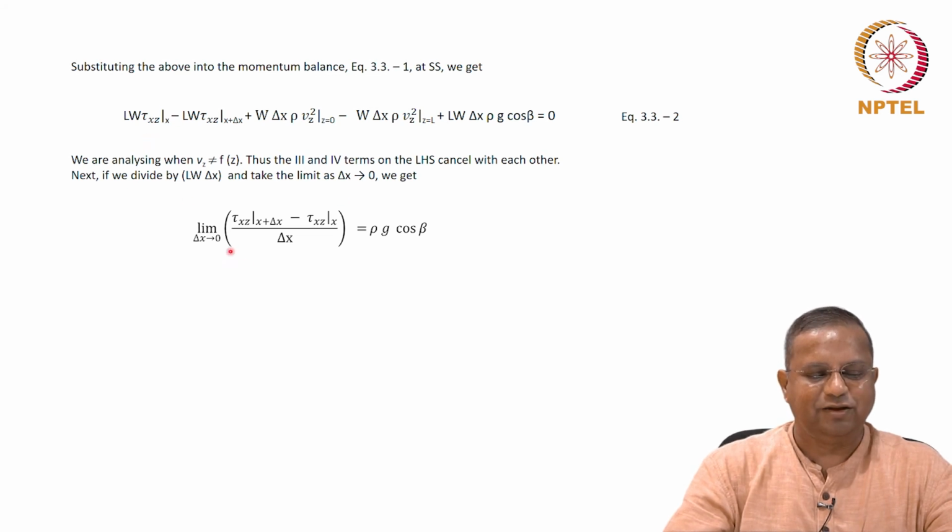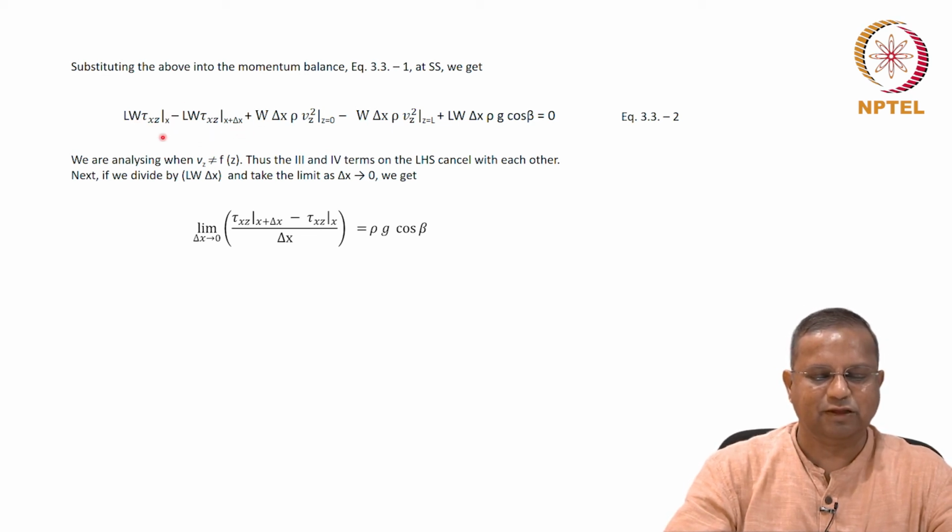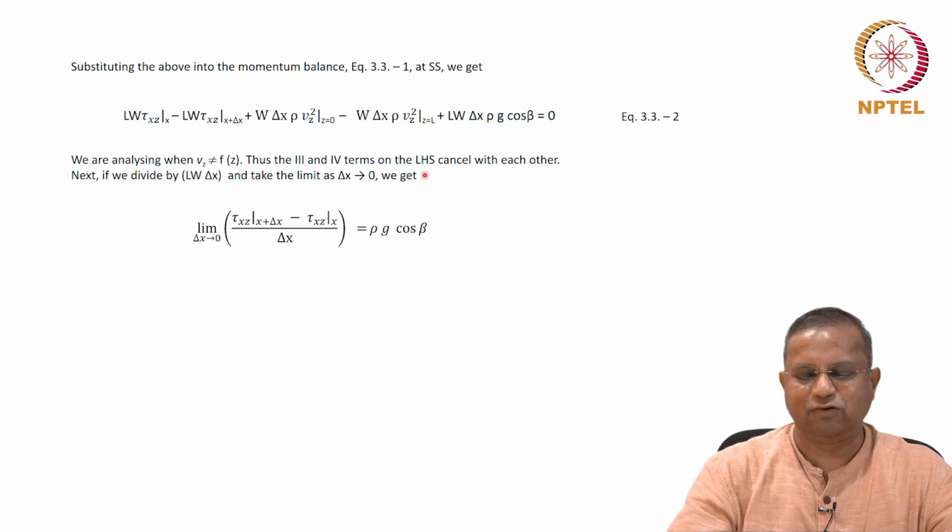If you did that, you would find that we are dividing by Lw delta x and then taking the limit. Therefore, what we have here is tau zx at x plus delta x minus this, because there will be a negative term here. I have taken this to the other side. Therefore, tau xz at x plus delta x minus tau xz at x, divided by delta x in the limit that delta x tends to 0, is rho g cos beta.